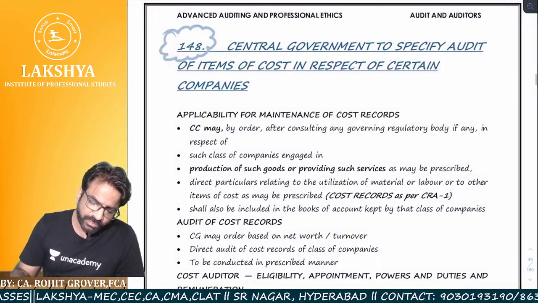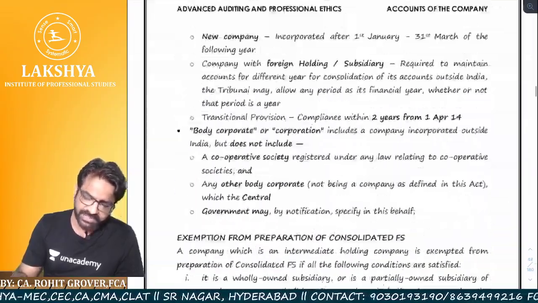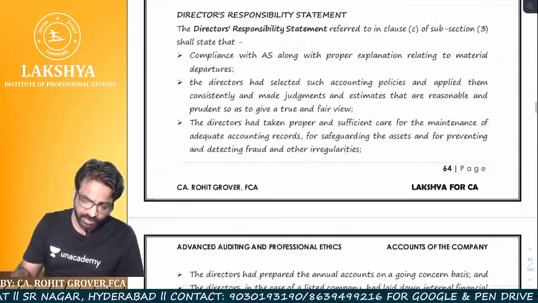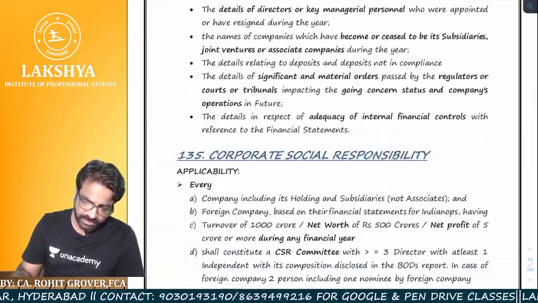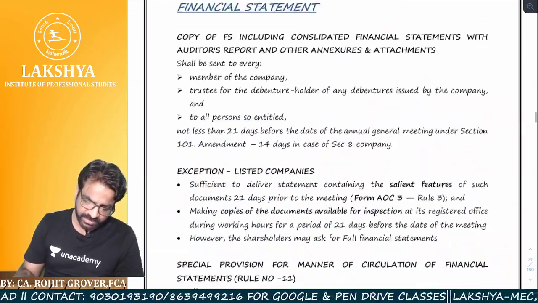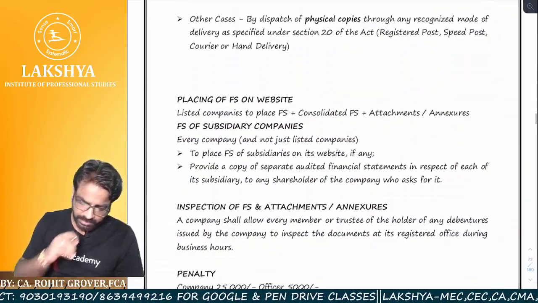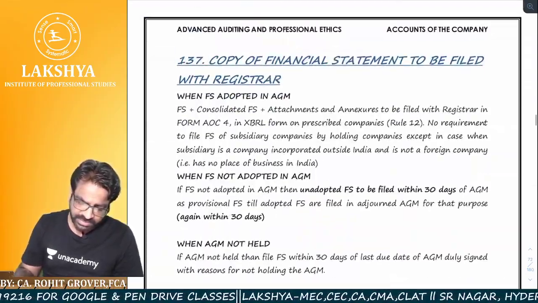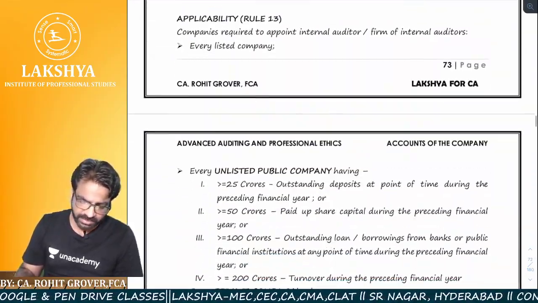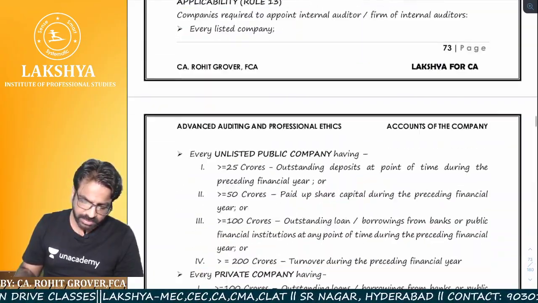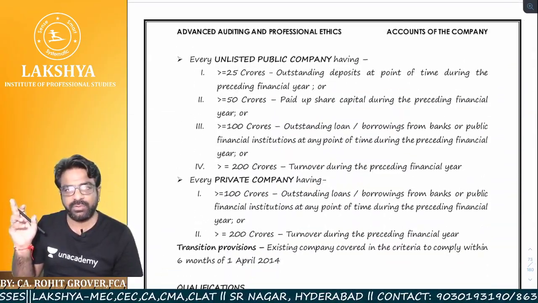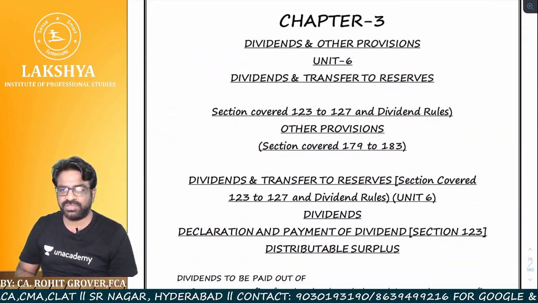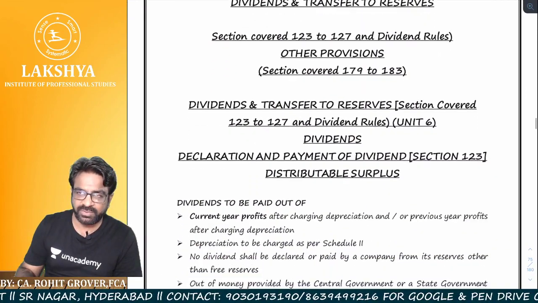Let us see whether we have covered almost everything or not. This is our material which has already been provided to you, module number 1. So let us open the dividend provisions. We are done with corporate social responsibility. Copy of financial statements to be filed with the registrar, that also we are done with. Internal audit, we'll do when we do the management and operational audit chapter. Now let us understand dividend and other provisions, unit 6, Sections 123 to 127, dividend rules and all those things.